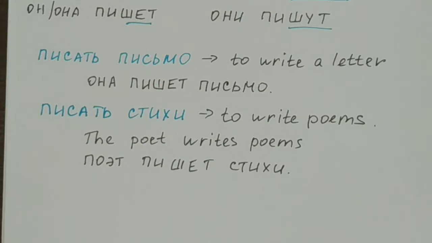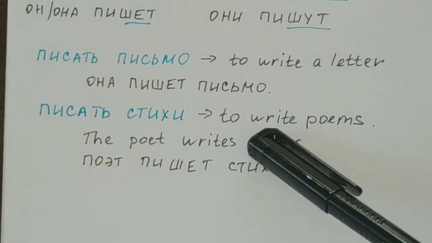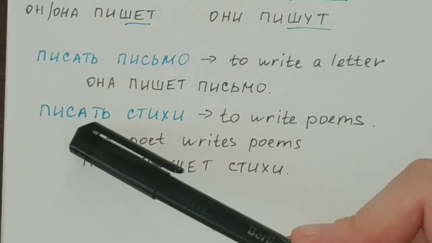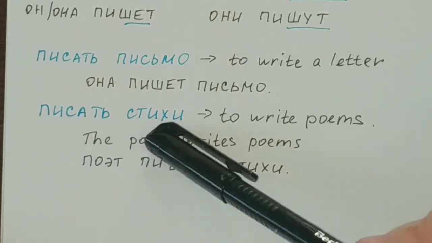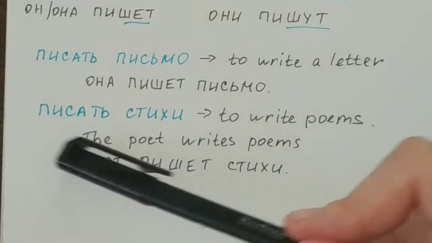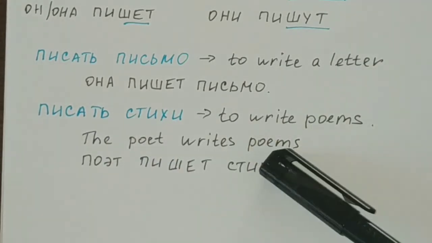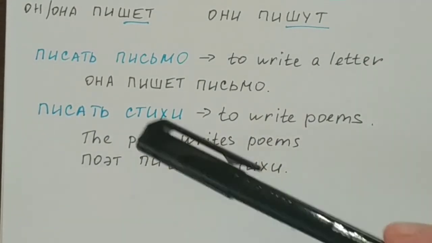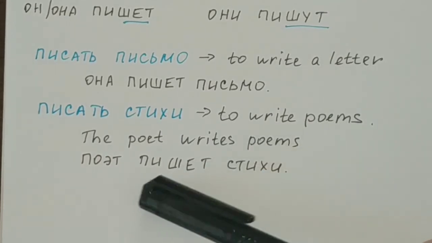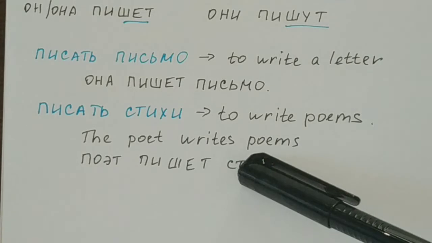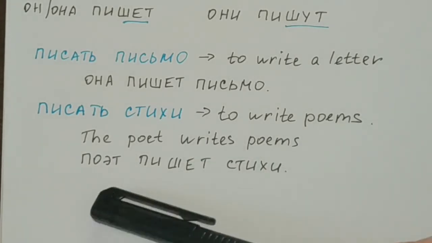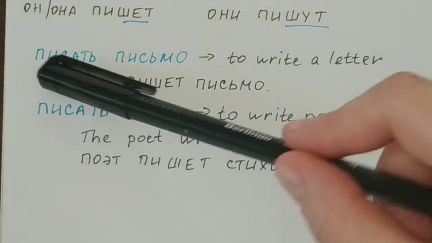We can also use the verb писать when talking about writing poems, like poetry. For this phrase, to write poems, we have the Russian equivalent писать стихи. So стихи is poems, писать to write. To say, for example, the poet writes poems, we have the sentence поэт пишет стихи. Again, поэт corresponds to the pronoun он.